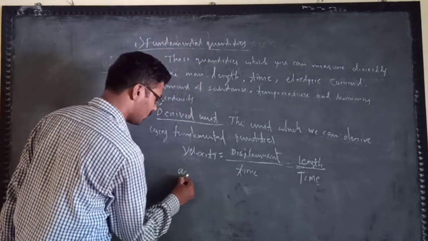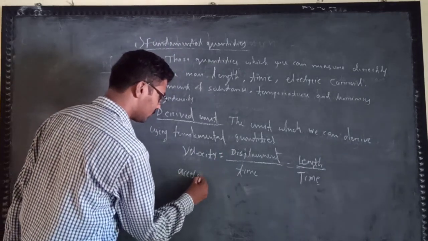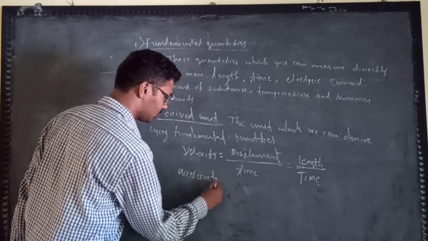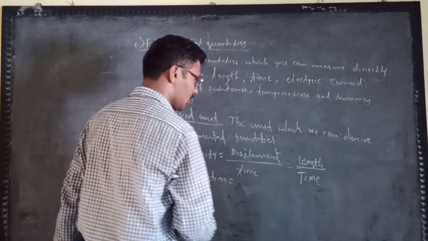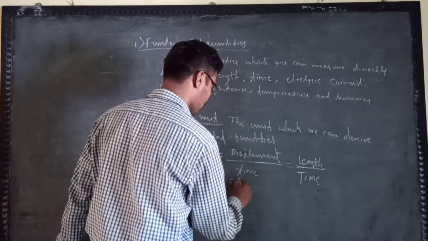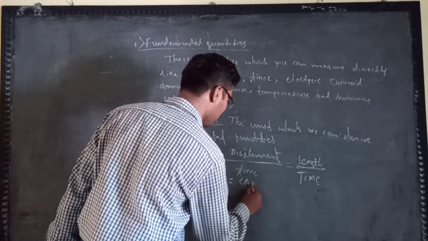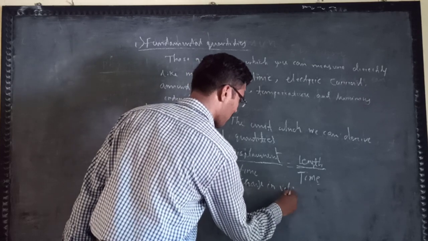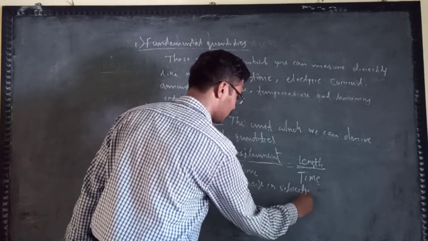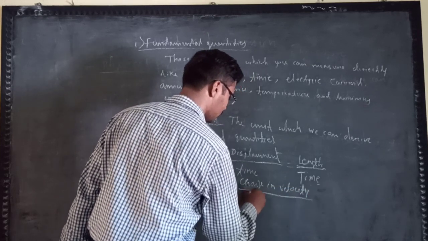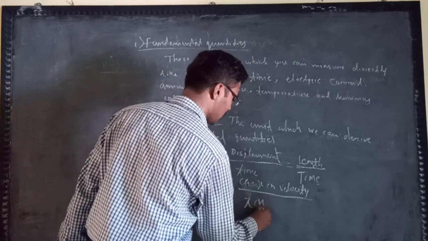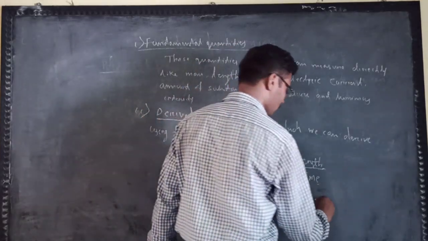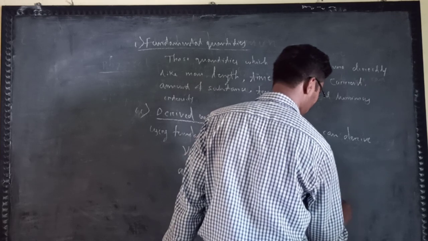Then acceleration, change in velocity by time, so this will be length by time square.